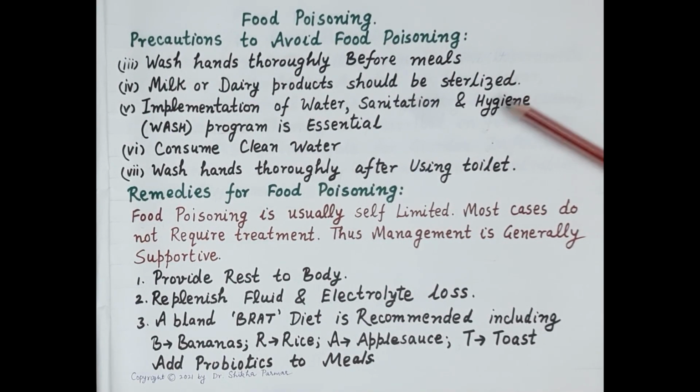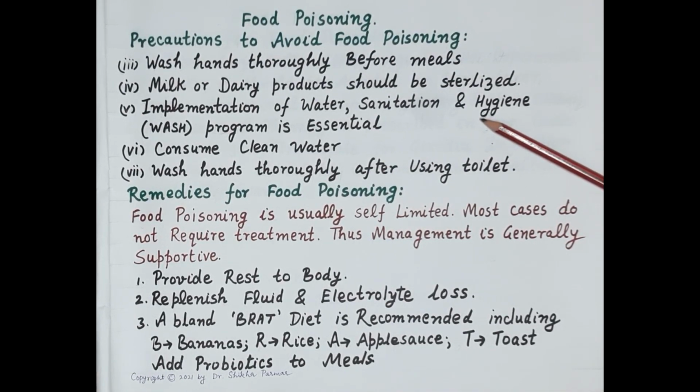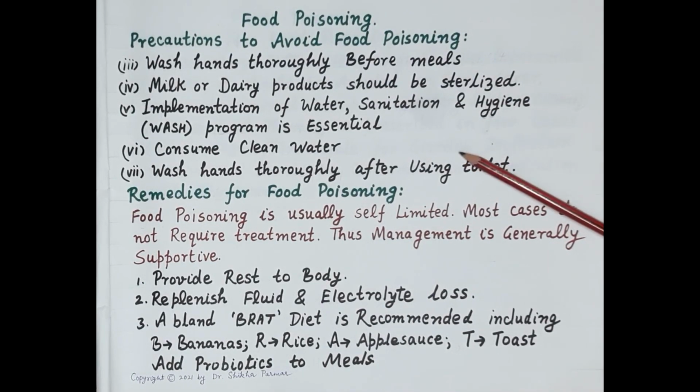Milk should be pasteurized. Now, very important, implementation of water, sanitation and hygiene, that is the WASH program. The majority of diarrheal diseases can be prevented by the implementation of this WASH program. This program aims at interrupting the fecal-oral route of transmission. Frequent hand washing with soap or hand sanitizers, especially after using toilets and before preparing or eating meals, can reduce the incidence of food poisoning. Apart from this, consume clean water, and wash hands thoroughly after using the toilet.